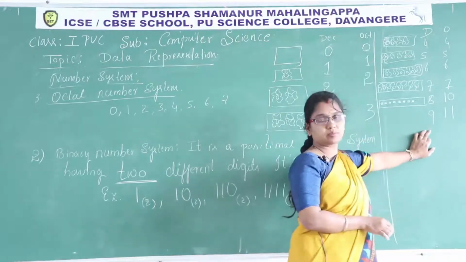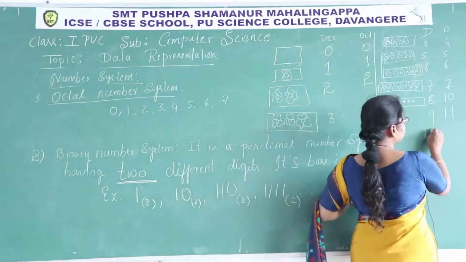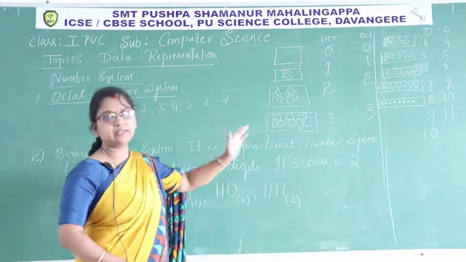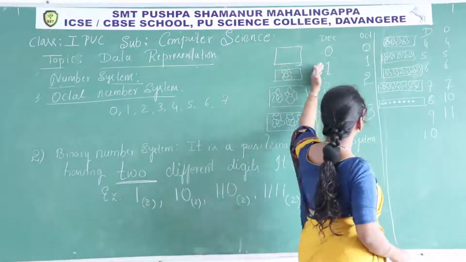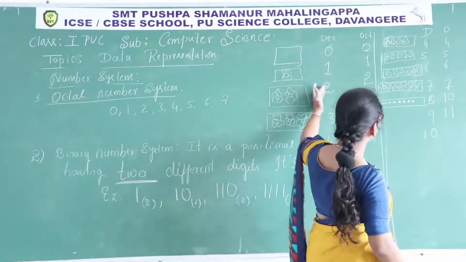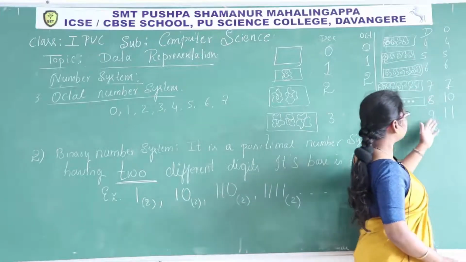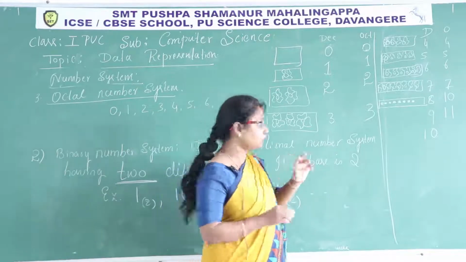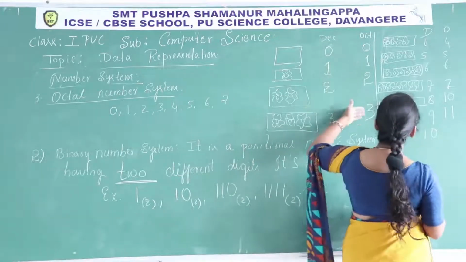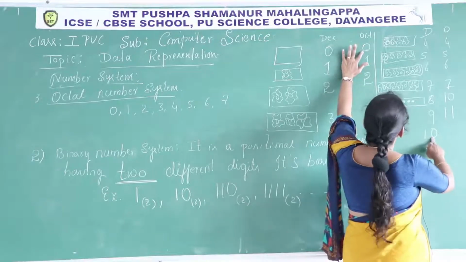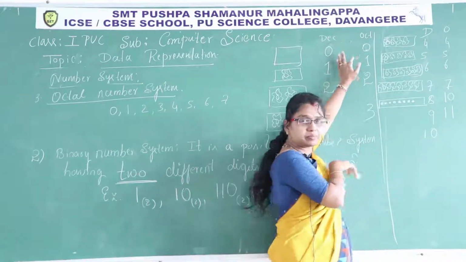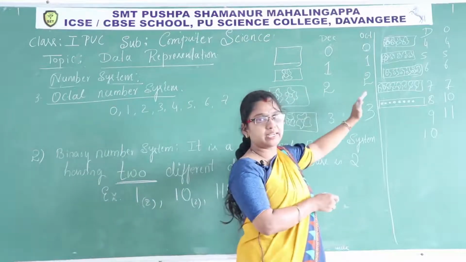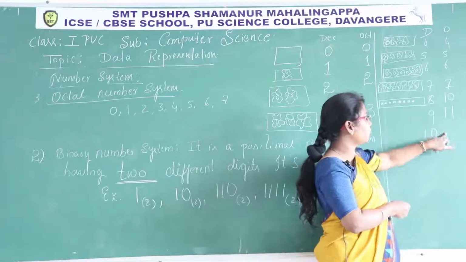In decimal number system, how to write 10? The decimal numbers are also derived like that. First we used these different digits: 0, 1, 2, 3, 4, 5, 6, 7, 8, 9. Then 10. How did they write it? Again they repeated the same pattern: 0 preceded with 1. That's why it has become 10. They used the existing digits to derive another number.